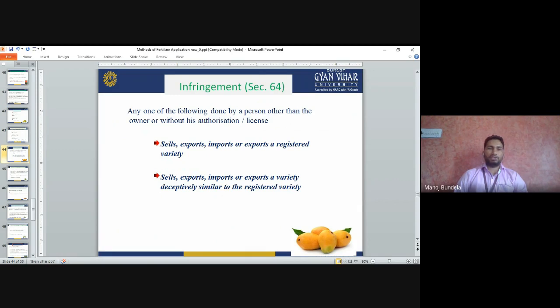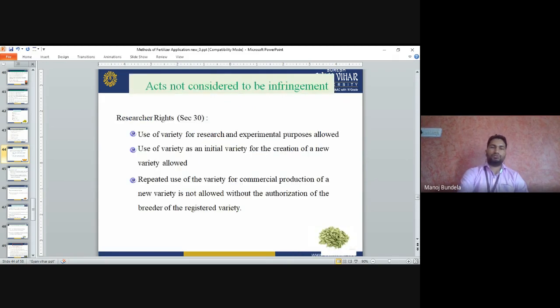Infringement, Section 64: any of the following done by a person other than the owner or without his authorization or license: selling, exporting, or importing a registered variety, or selling, exporting, or importing a variety deceptively similar to the registered variety. This will come under Section 64.